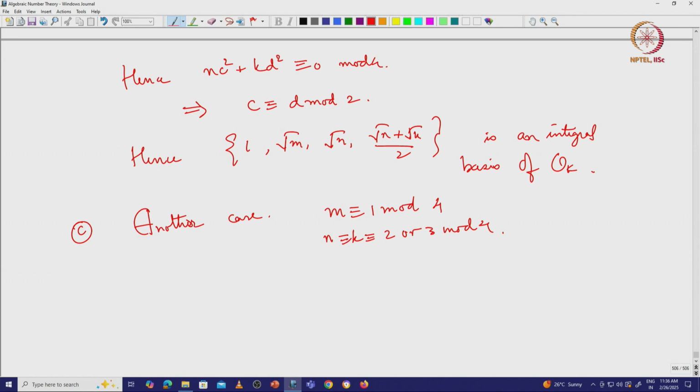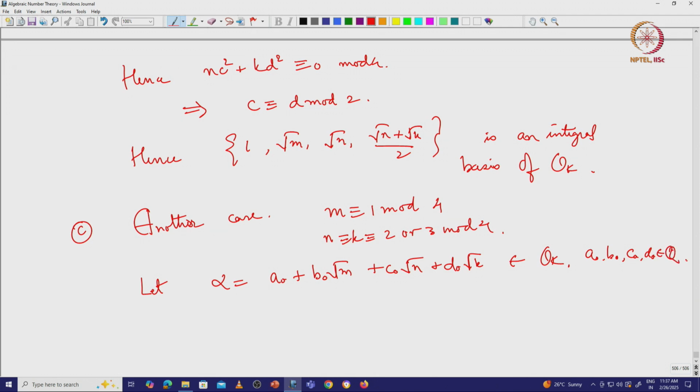So again, if you remember, where did we use the fact that, yes, so let alpha equal a0 plus b0 square root of m plus c0 square root of n plus d0 square root of k be in OK, and a0, b0, c0, d0 be in Q,